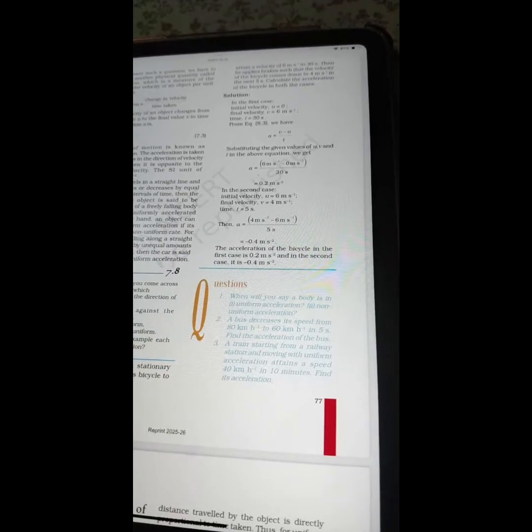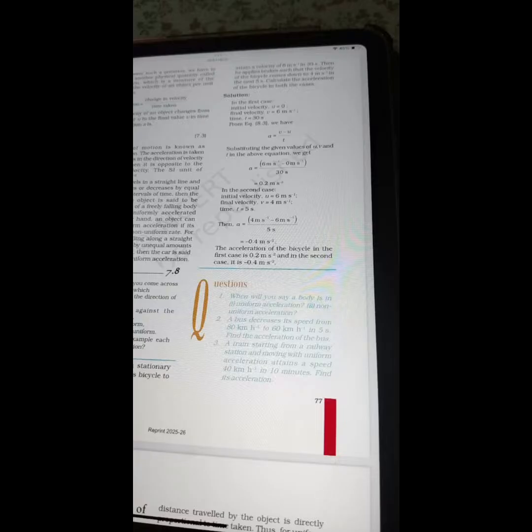Example 7.4. Starting from a stationary position, Rahul paddles his bicycle to attain a velocity of 6 meter per second. Then he applies brakes such that the velocity of the bicycle comes down to 4 meter per second in the next 5 seconds. Calculate the acceleration of the bicycle in both the cases.